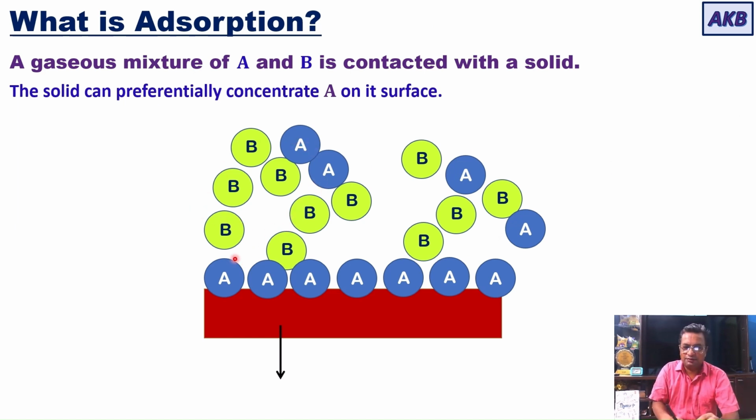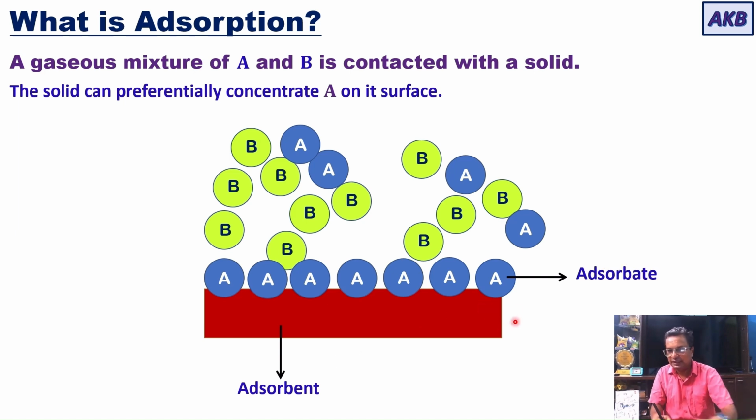Okay, let me just finish the discussion. The solid phase is the adsorbent. Now, a new thing to remember. The solid that is used in adsorption we call the adsorbent, whereas the component that gets adsorbed, the component that gets preferentially concentrated on the surface of the solid, is called the adsorbate. So in this case, A is the adsorbate, because it is getting adsorbed, it is getting preferentially concentrated on the surface of the solid, and the solid is called the adsorbent. So let us move ahead.